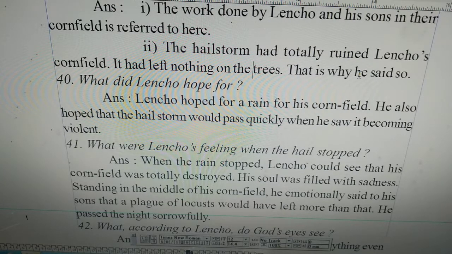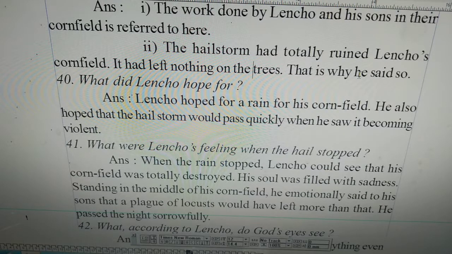What did Lenko hope for? Lenko hoped for rain for his cornfield. He also hoped that the hailstorm would pass quickly when he saw it become violent. At first, he hoped for rain for his cornfield, as it badly needed some water. But when the rain turned violent and was going to ruin his cornfield, Lenko hoped that it would pass quickly. So his hope is for two things, first the positive one and then the negative one.